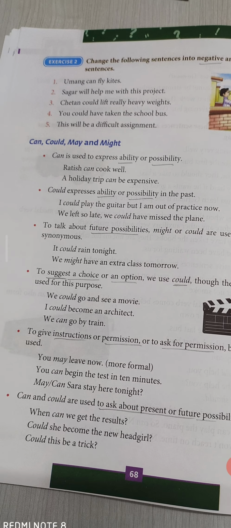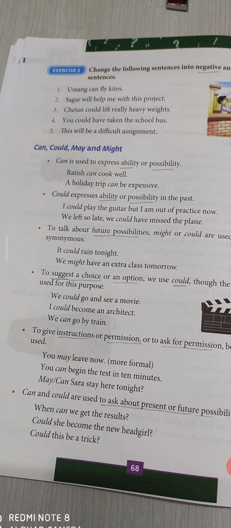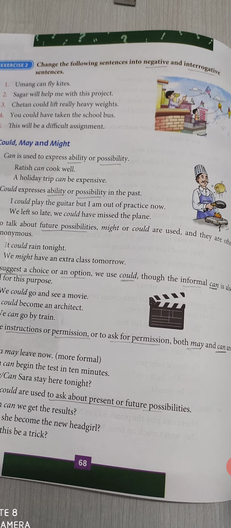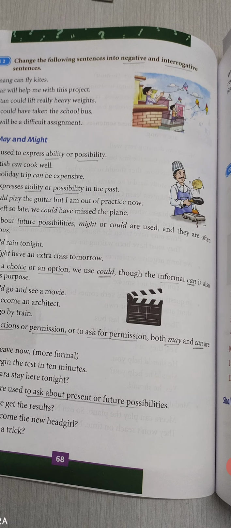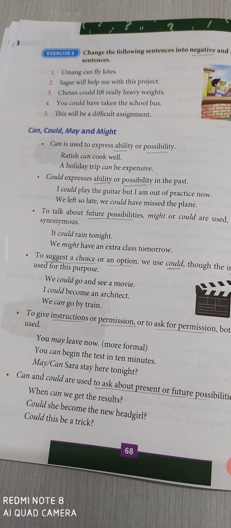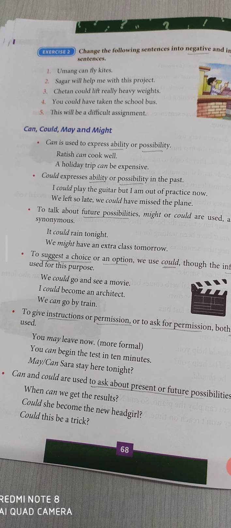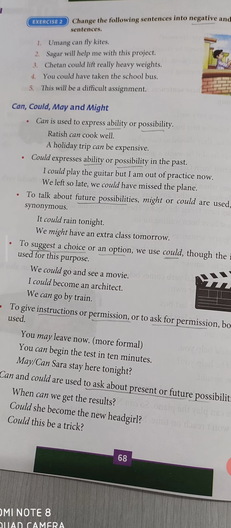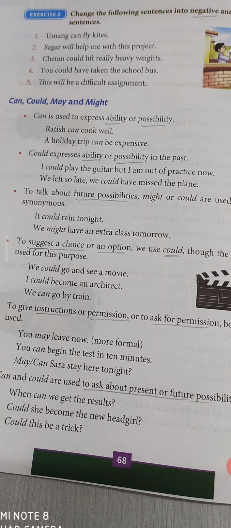Okay. Next use, to give instructions or permission or to ask for permission. Both may and can are used. You may leave now. More formal. You may leave now. That means you can go. You can begin the test in 10 minutes.